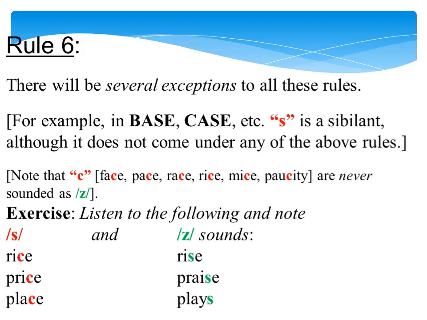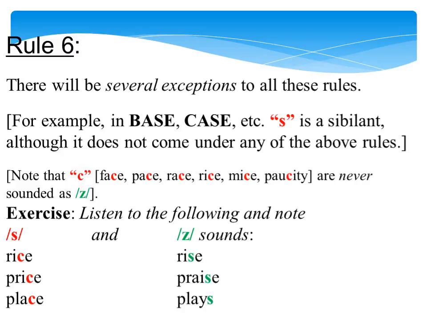Rule 6. There will be several exceptions to all these rules. For example, in base, case, etc., S is a sibilant, although it does not come under any of the above rules.